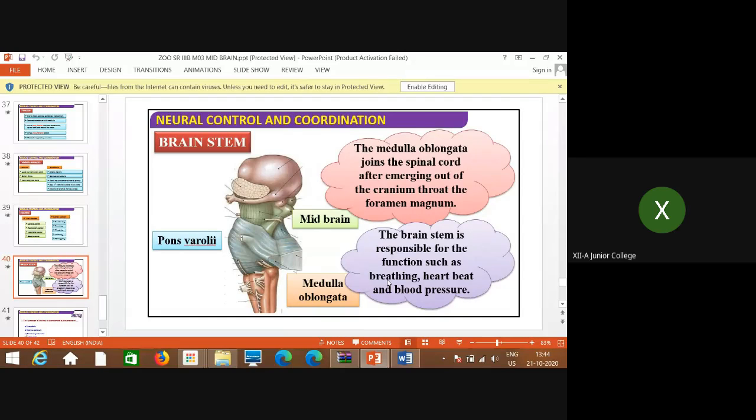As I explained just now, breathing, that is respiration; heartbeat, that is a muscular movement. As we discussed, it is considered to be the cardiac center, and blood pressure, as I said, vasomotor, is related to the blood vessels. So blood pressure is also maintained. These are very, very important functions where this brain stem works in coordination with the midbrain, pons varolii, and medulla oblongata. Cerebellum is not part of the brain stem. Only the midbrain, pons, and the medulla oblongata are called the brain stem. Remember.